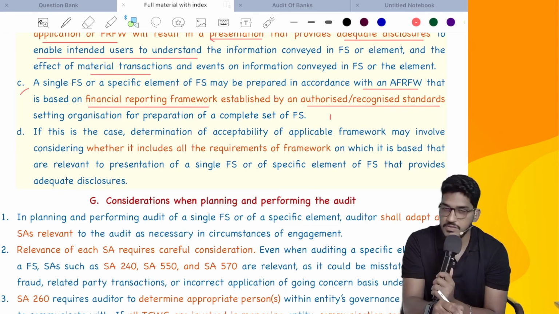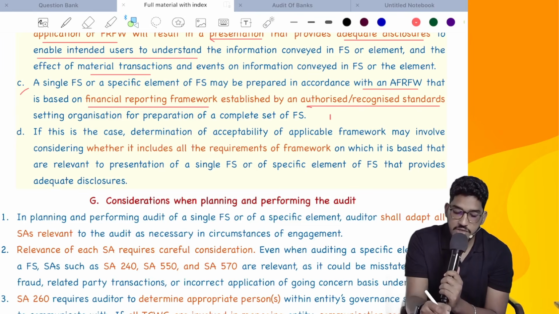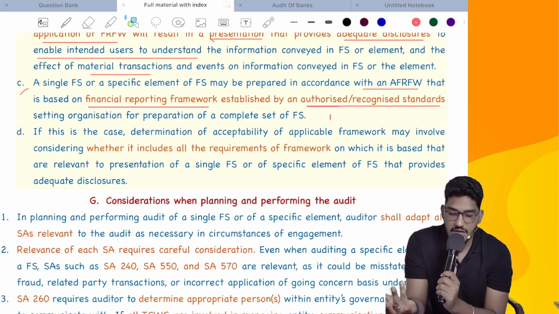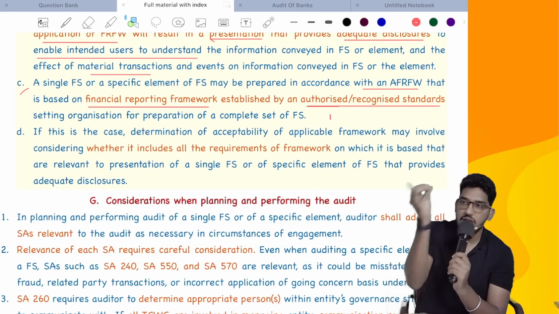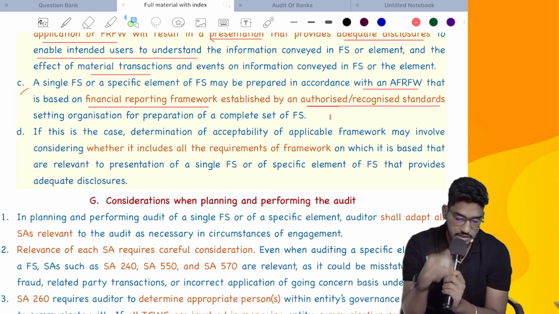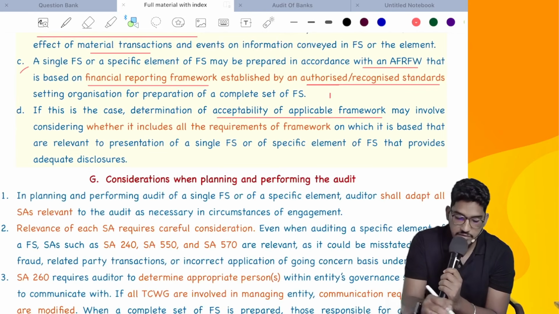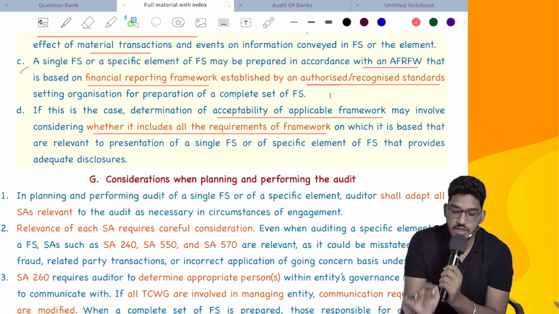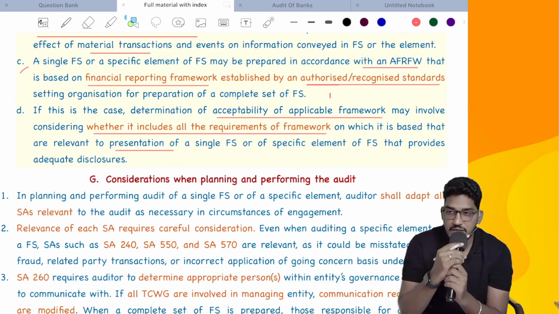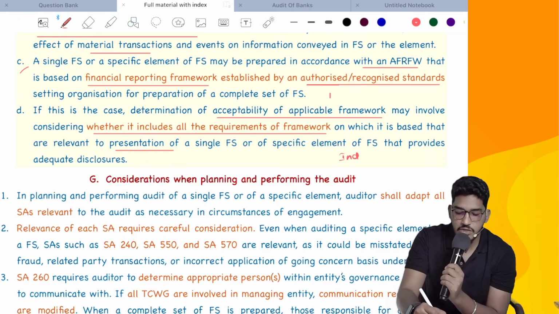A single financial statement or specific element of financial statement may be prepared in accordance with an applicable financial reporting framework. And that is based on financial reporting framework which is established by an authorized or recognized standard setting organization like accounting standards, Schedule 3. From that only relevant extract we will take and apply it for our single financial statement or specific element. If this is the case, determination of acceptability of applicable financial reporting framework may involve considering whether it includes all the requirements of the framework on which it is based that are relevant to presentation of a single financial statement or specific element. So here the language they make it very complicated, but I will try to make it simple for you.